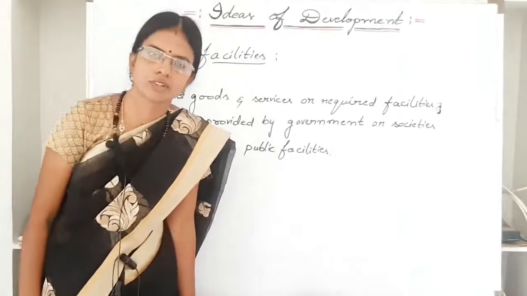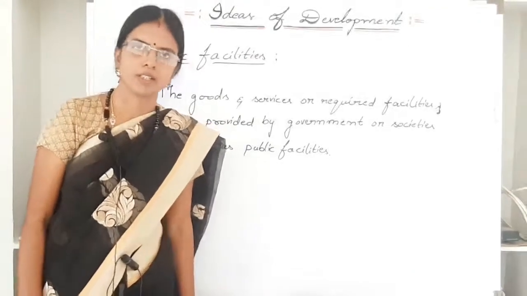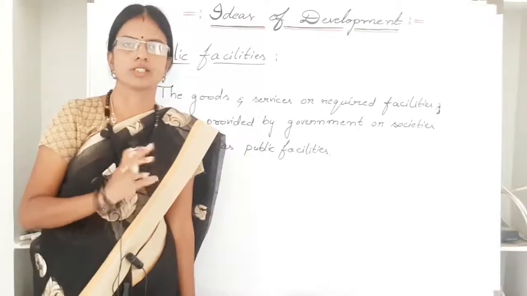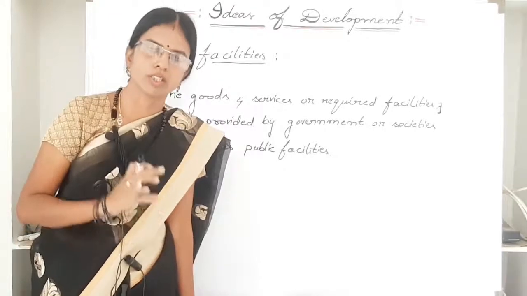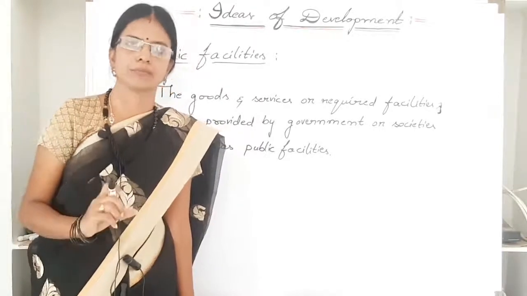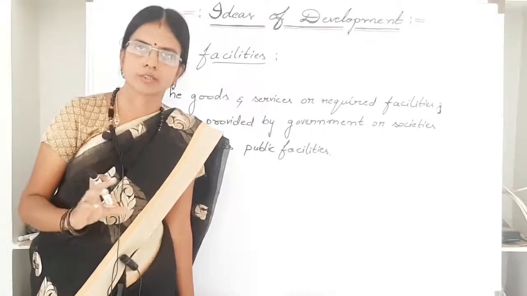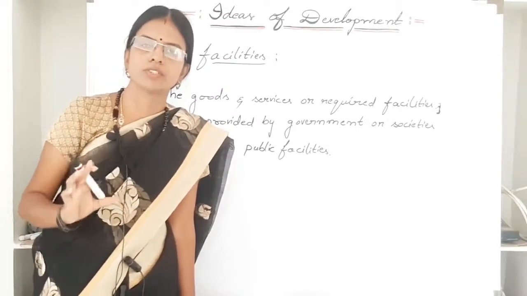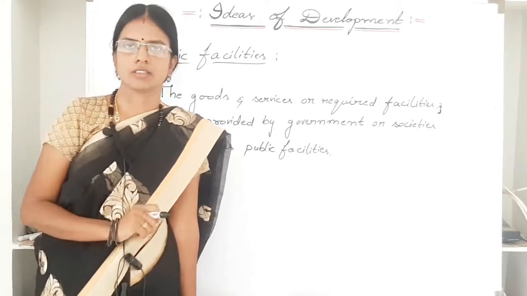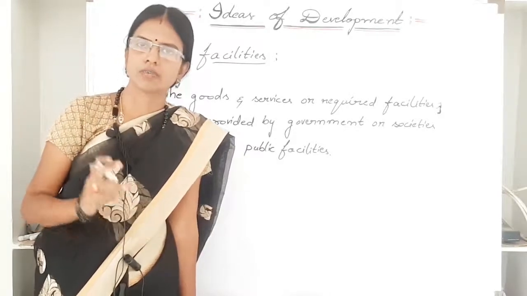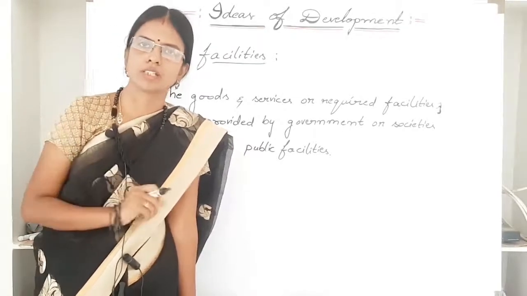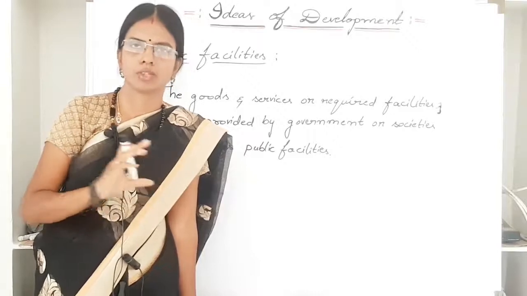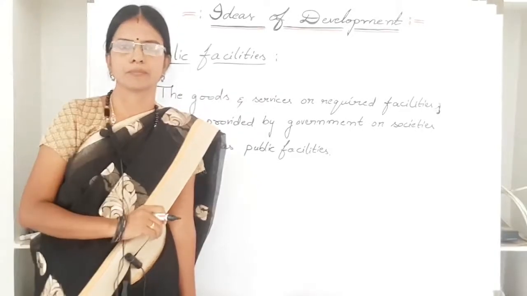Now let us see what is the use of the public facilities. In order to receive important goods and services at a lower cost, they must be provided collectively. For example, government transportation and government schools. For a particular individual, we don't establish anything. Maybe you think, why can't we establish anything? But here I am talking about the overall development of the society.